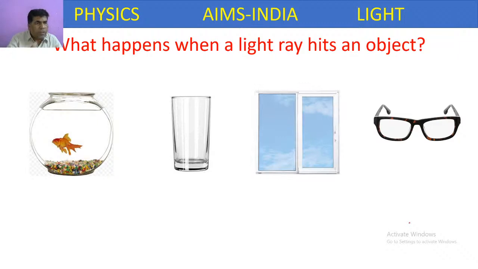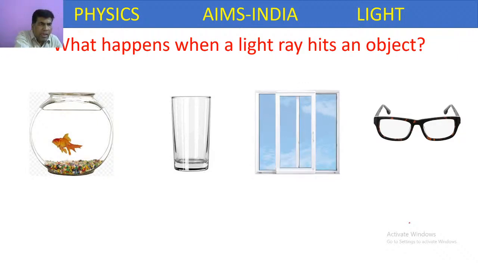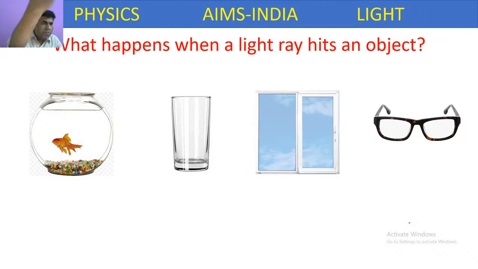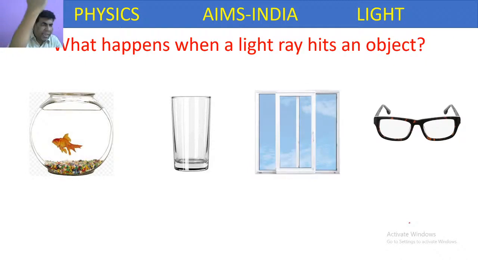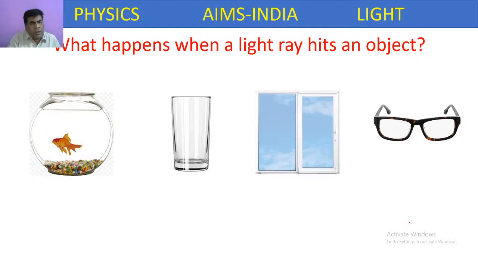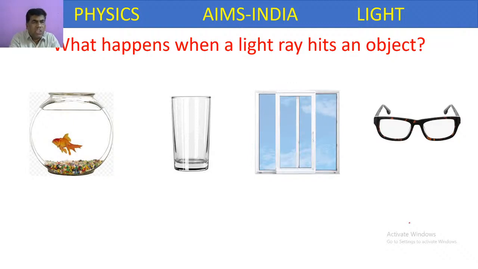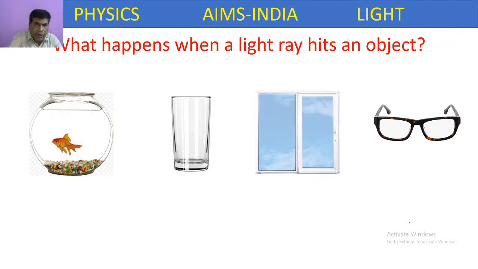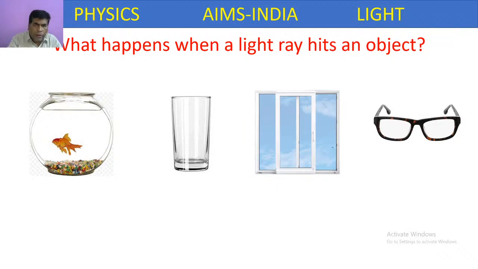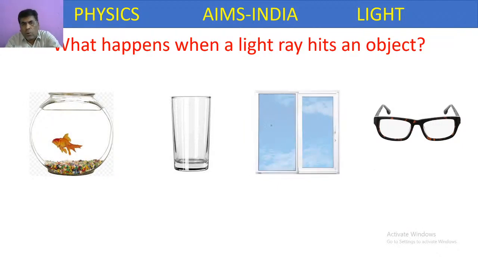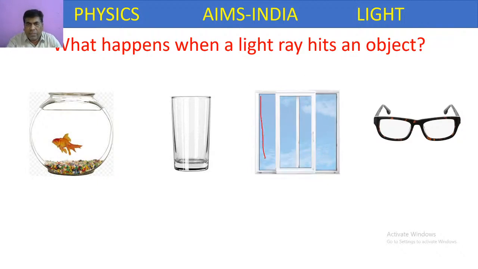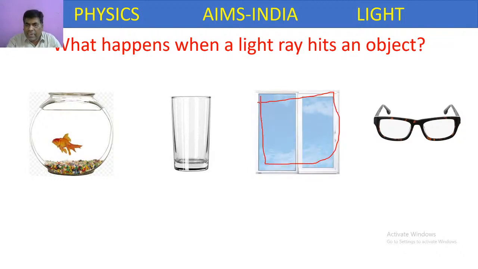We can. Suppose our friend is standing on the other side of the aquarium, we can see our friend from this side. Same situation with glass. In a window pane also, suppose we are inside the room, we are able to see the clear sky outside through the window. Through spectacles also we can observe different persons or different objects.